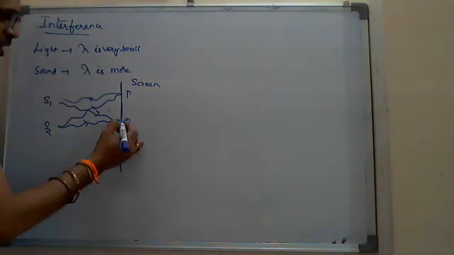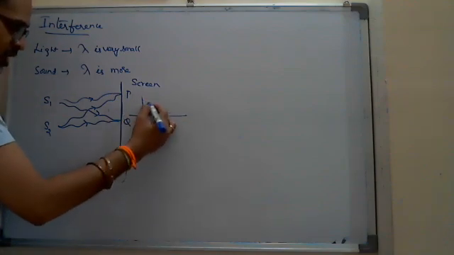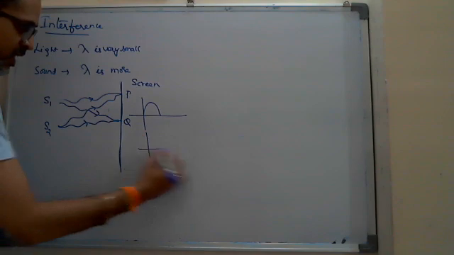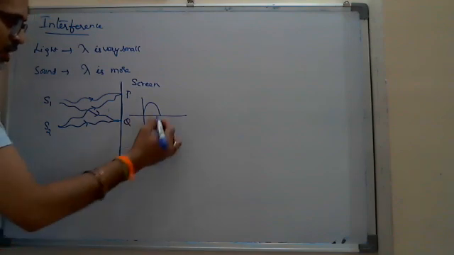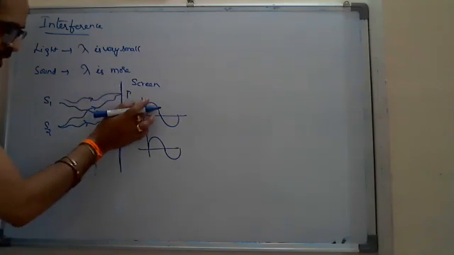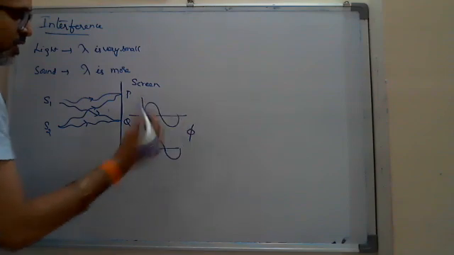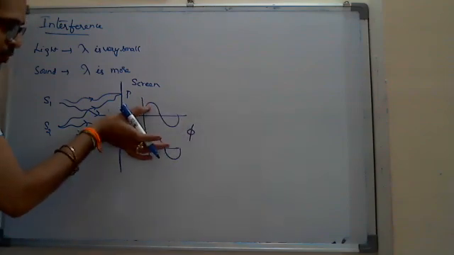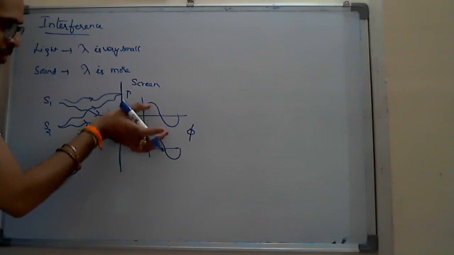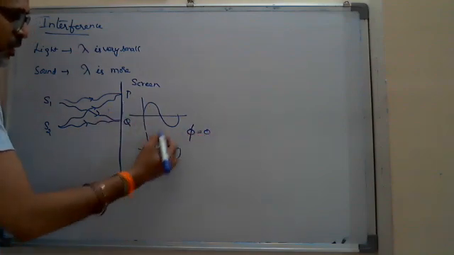Phase difference changing means that at some points the crest may join with the crest of the other wave, or the trough may join with the trough of the other wave. If crest joins with crest or trough joins with trough, we say the phase difference is 0.